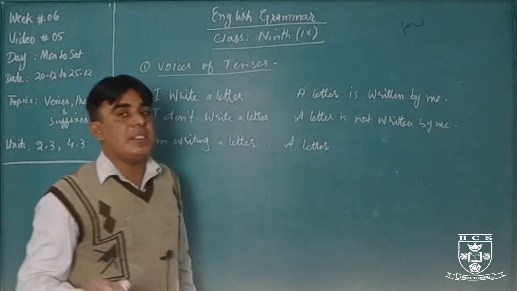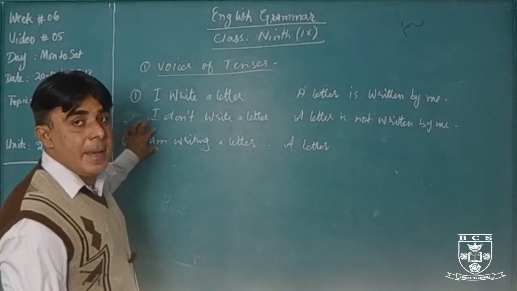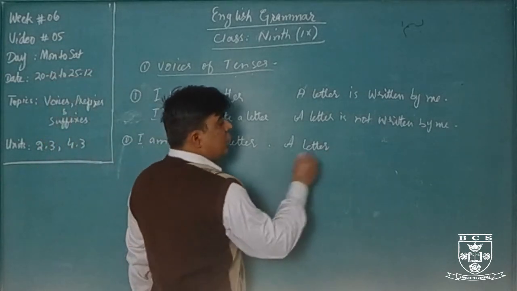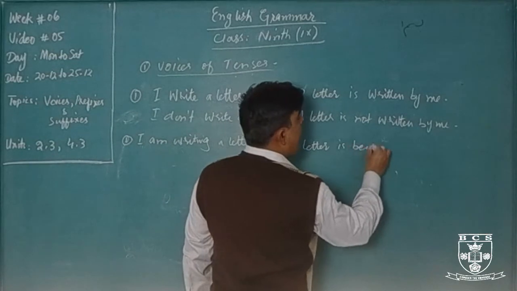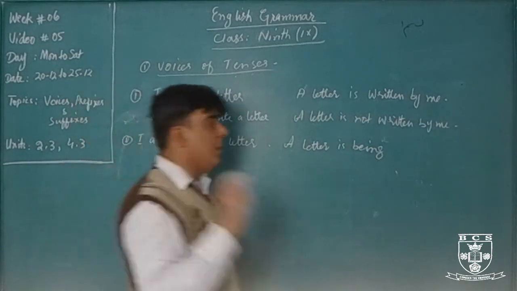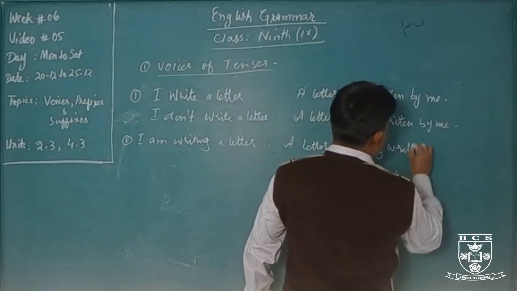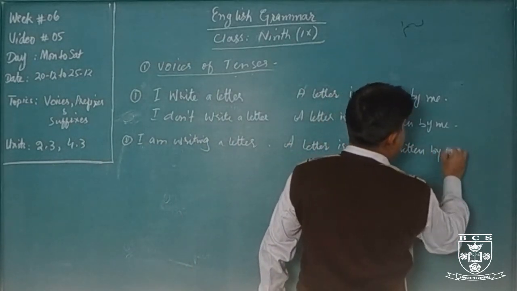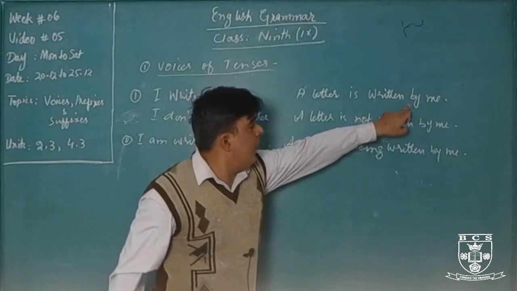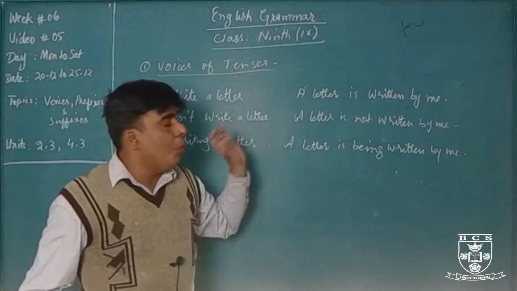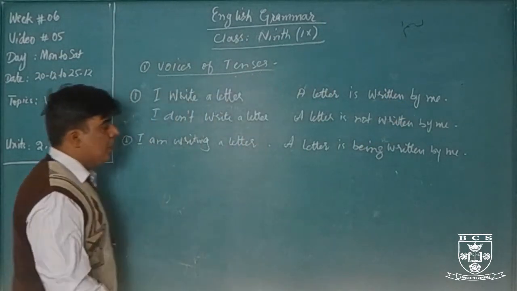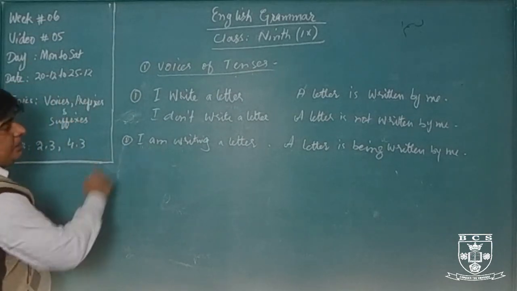Letter, helping verbs. Active voice helping verbs of present continuous tense are is, am, are, and passive voice helping verbs are is being, am being, are being. A letter is singular, we will use is being. Main verb, which form of main verb is used in passive voice? Third form of main verb. Written by me, we will add by. I have already written in the rules, we always add by after main verb. Okay, this is the present continuous tense.